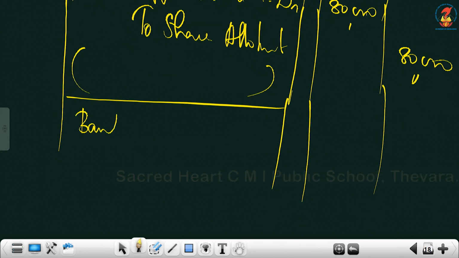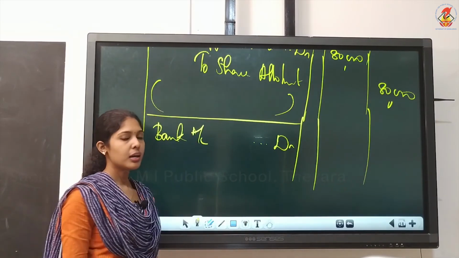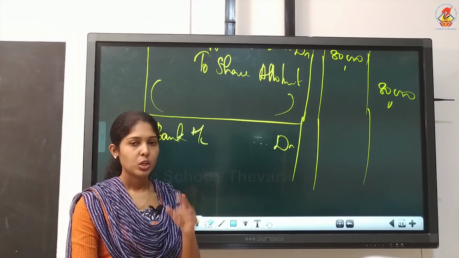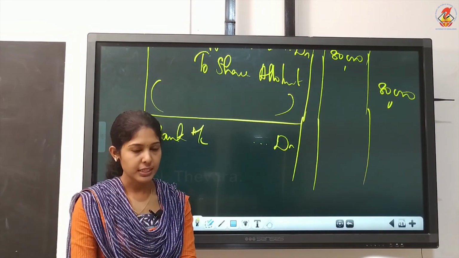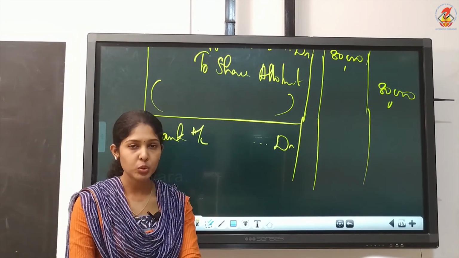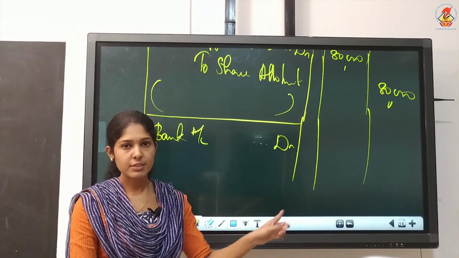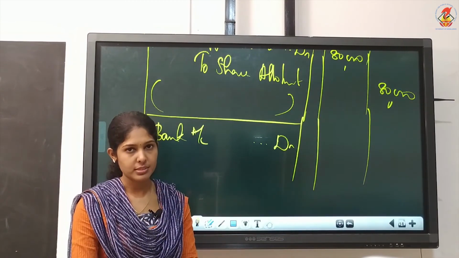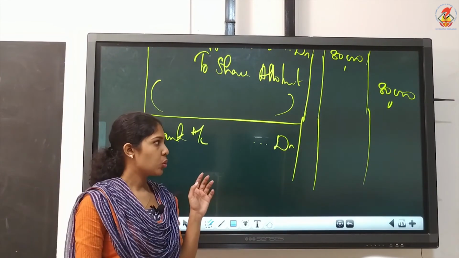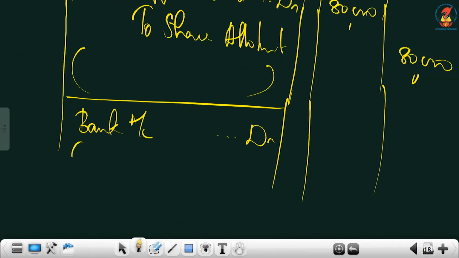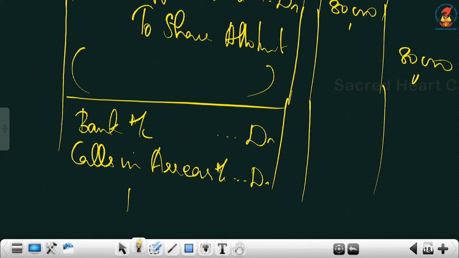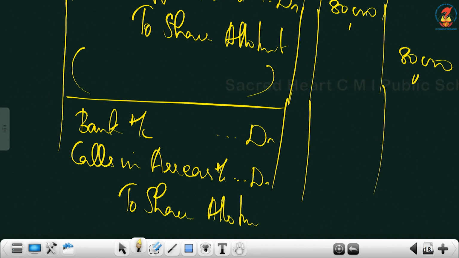Next we will receive the allotment, bank account debtor. When you write the received entry, you must remember there is calls in arrears, and for calls in arrears there is no need to compute the amount again. It's there in your working note. Individual calculation we did for getting the calls in arrears. Understood? So that calls in arrears figure will come here. You have to debit calls in arrears in this journal entry to, as usual, the basic entry, share allotment.